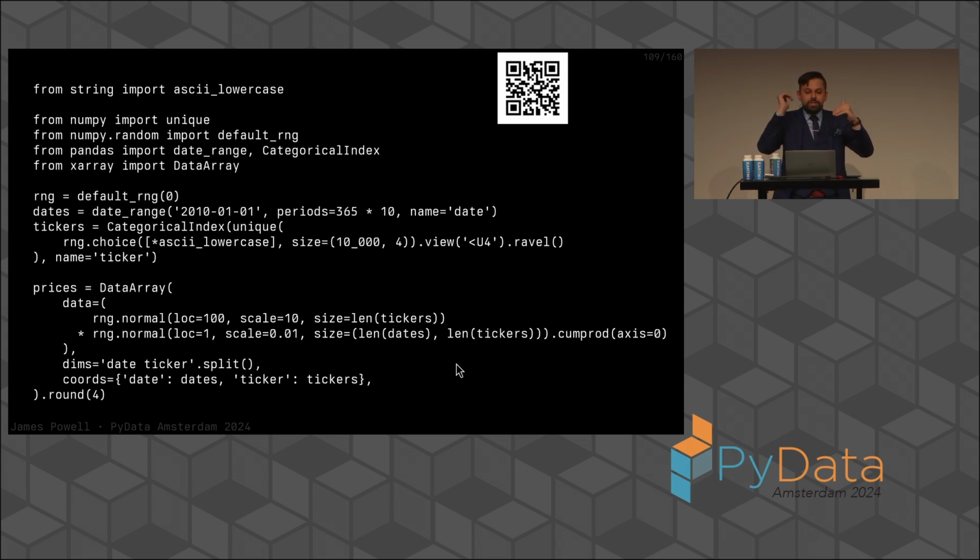We have some pricing data stored in an xarray DataArray on dates and tickers. I saw a post just the other day where somebody said, look how great it is that xarray can be used to model common data. I agree. xarray is a fantastic tool. Common two-dimensional data, like prices for tickers and dates. No, this is not two-dimensional data.